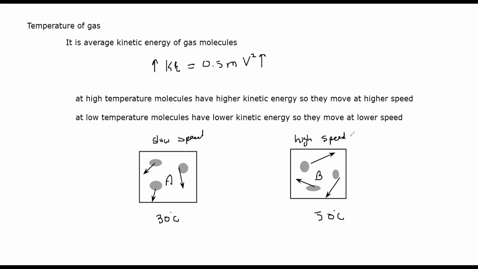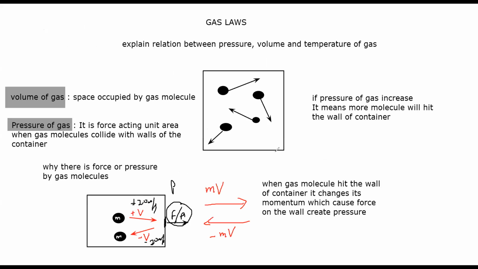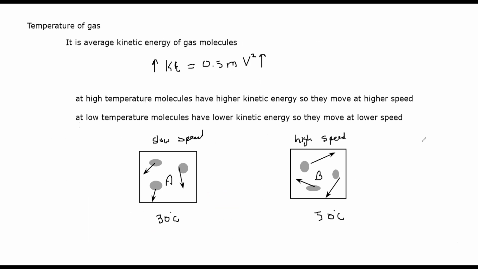So the three parameters we will now discuss in the gas laws are the relation between pressure, volume, and temperature. Volume is the space occupied by the gas molecules. Pressure is the number of molecules which hit the wall of the container. And temperature refers to the speed at which the particles are moving. Take a screenshot of this.